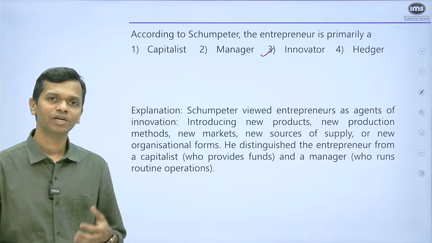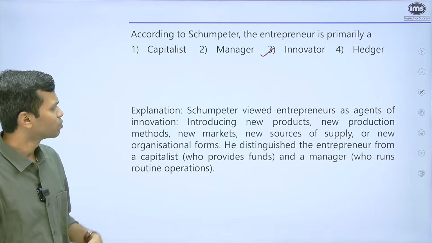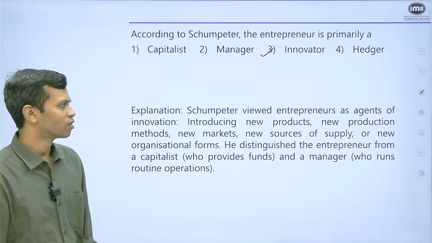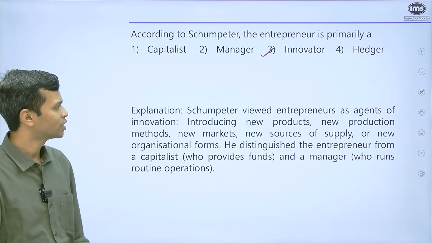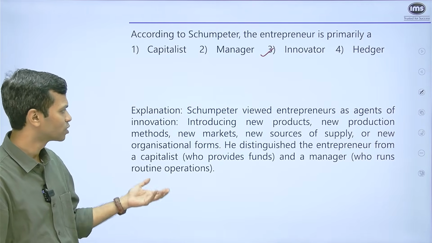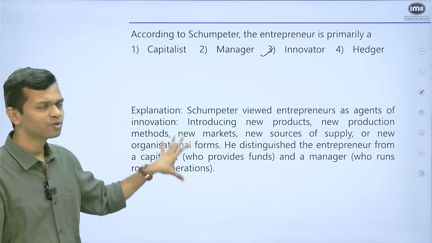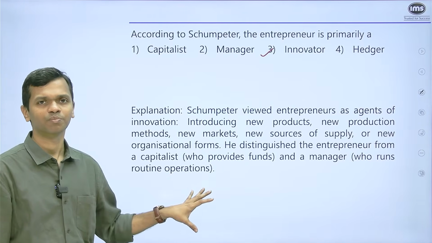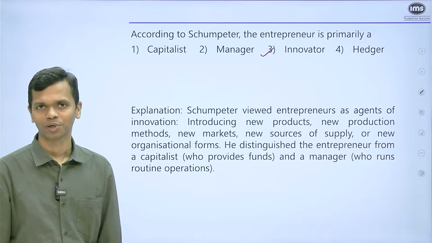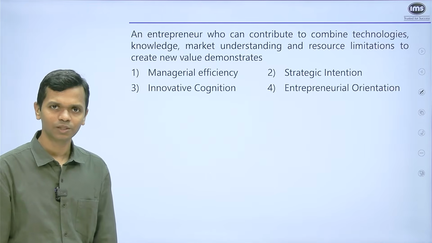In case you want to read up a little more, you can do that. So essentially, Schumpeter viewed entrepreneurs as agents of innovation, right? So introducing new products, new production methods, markets, sources of supply, and so on and so forth. So even if you haven't heard of Schumpeter, you will still be able to answer this particular question. Let's move on to the next one.